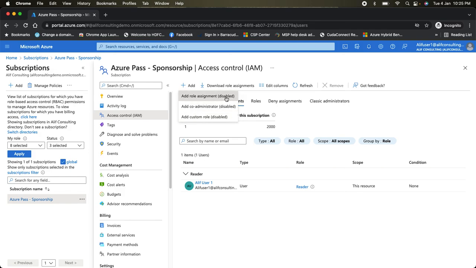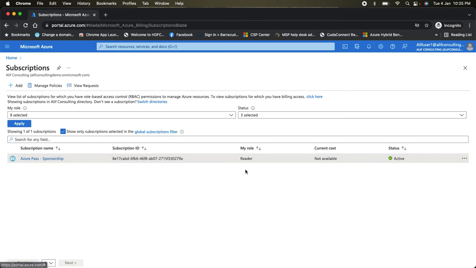I have all the options disabled, so I can't add any new user, or give permission to any user within the subscription. Now if I go back, my role is showing as reader, and I don't have permission to see the current cost of this subscription.